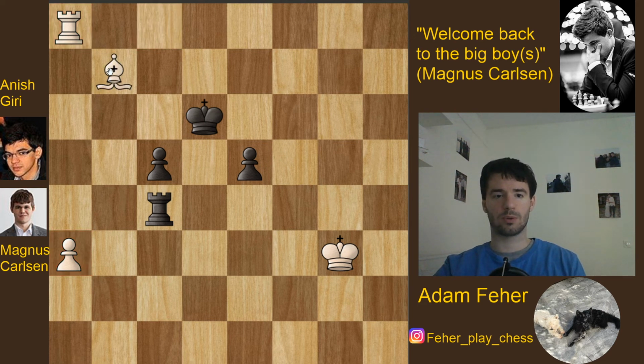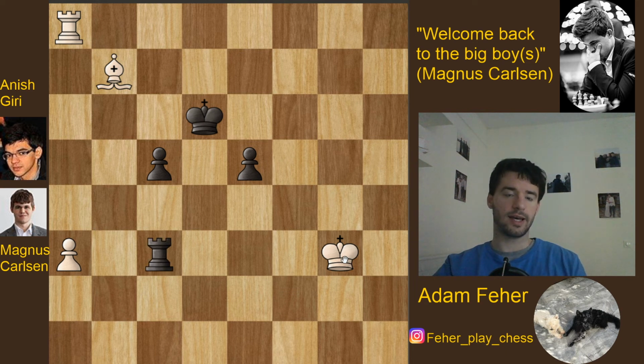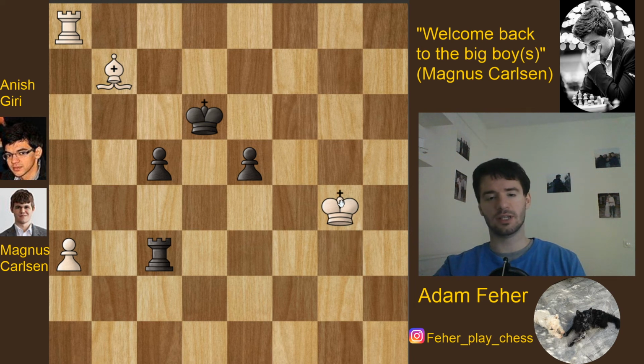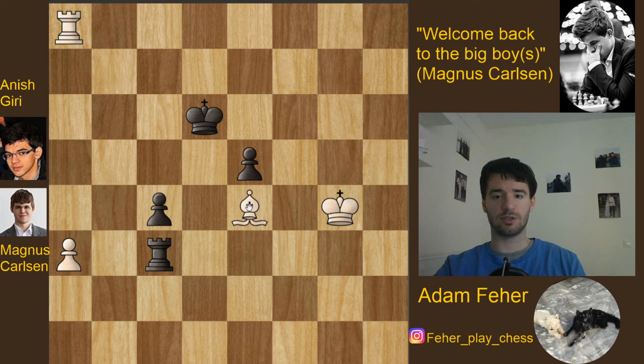Now Carlsen just takes the pawn, black plays rook c3, and, a bit surprisingly, Carlsen goes further with king g4. King f2 looks like a more natural move and then march towards there. But yeah, well, he played king g4, it's not a big deal actually. Black pushes c4, white comes back with bishop e4.